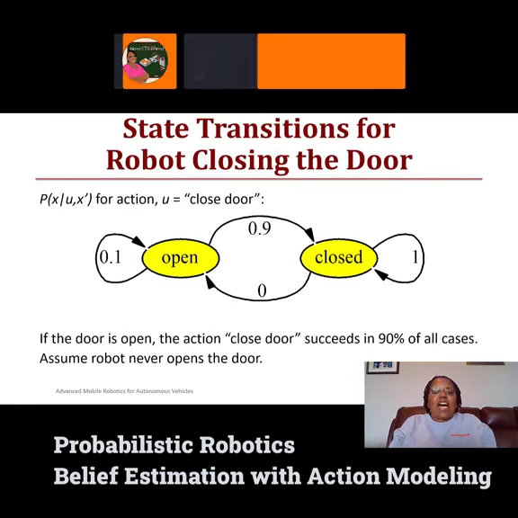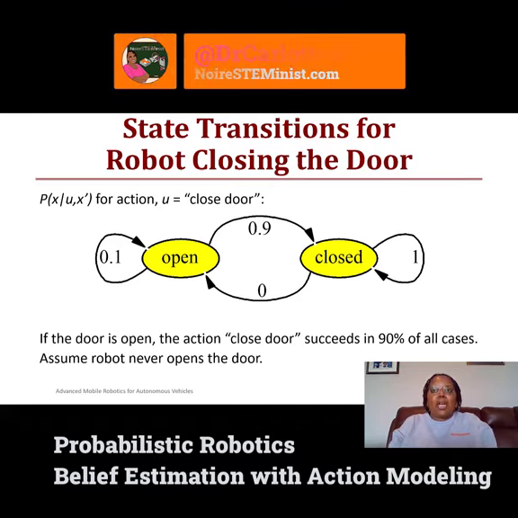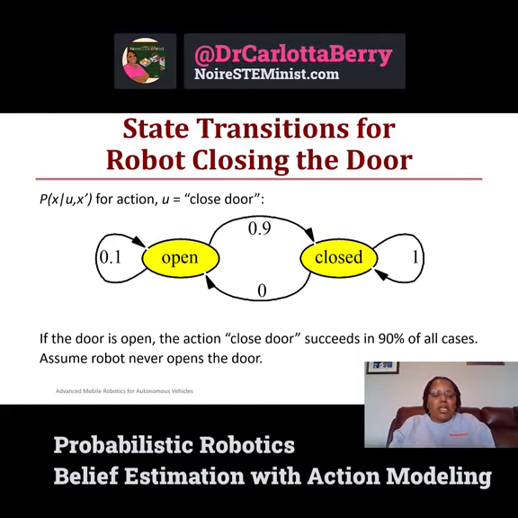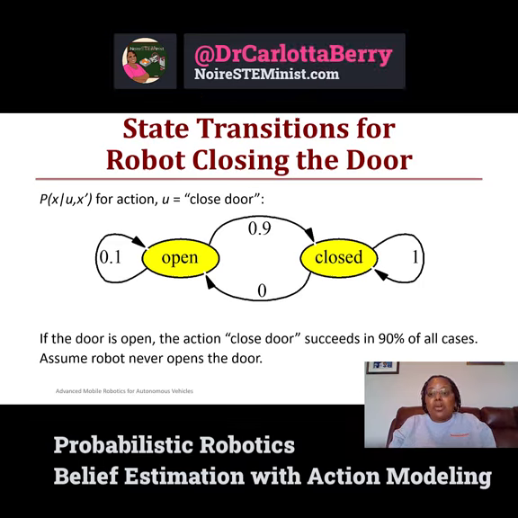So we would have the following state transition diagram for the robot closing the door. The probability that the door is closed, given that the robot has made a closing action and we knew the previous state of the door. So if the door is open and the robot makes this action, then the probability is 0.1 that the door is still open. It's 0.9 that the door is closed.